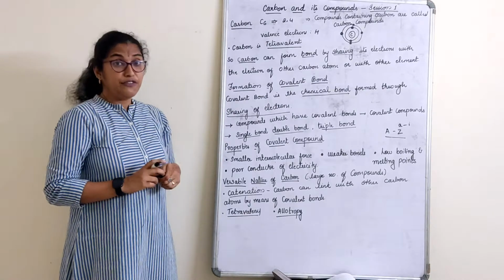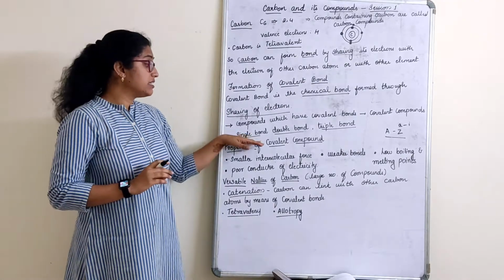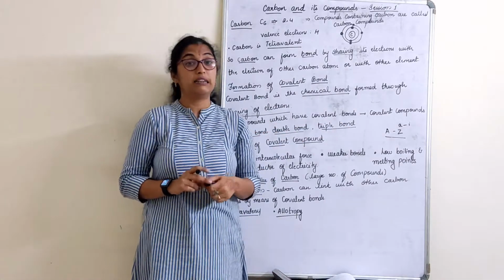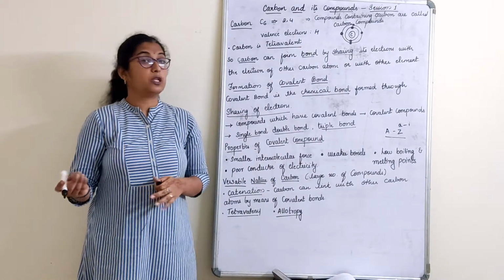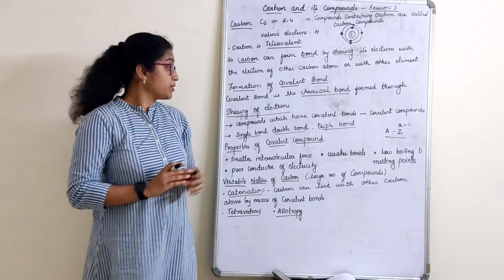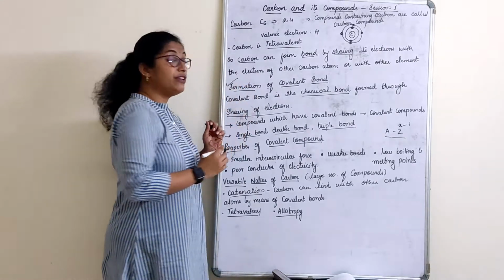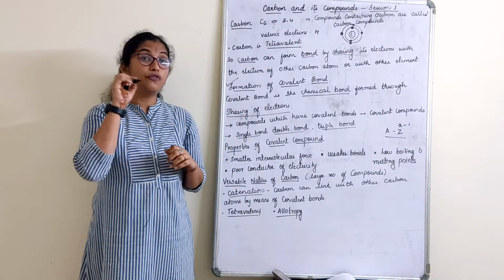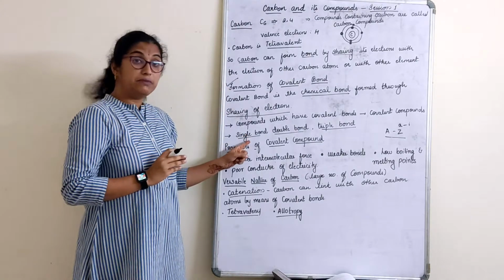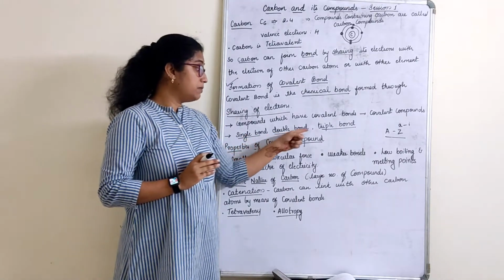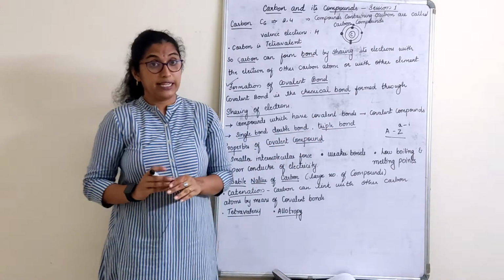When we form a covalent bond, there are single bonds, double bonds and triple bonds. Now basically, if I tell you what single, double and triple mean, you will not understand anything. So, as I told you, we will study how to form a covalent bond, and there we will understand the meaning of single, double and triple bonds very clearly.